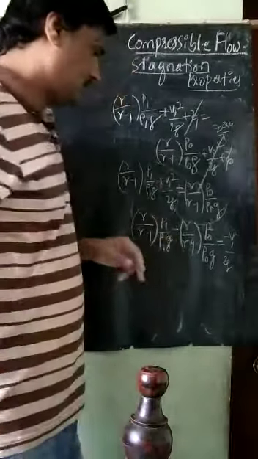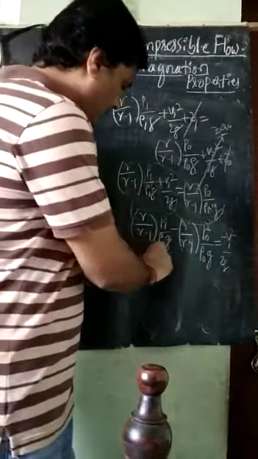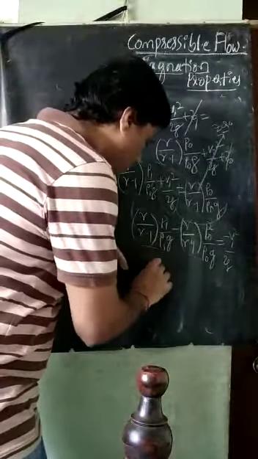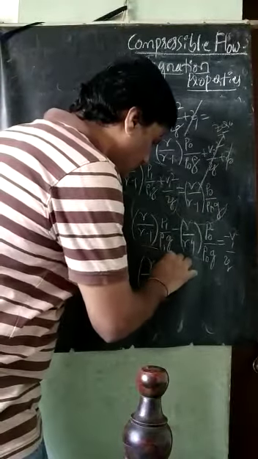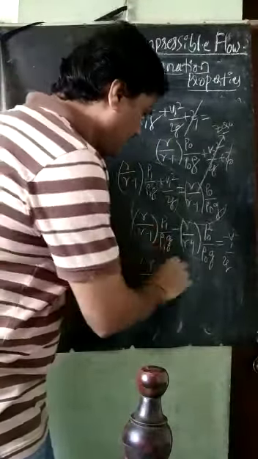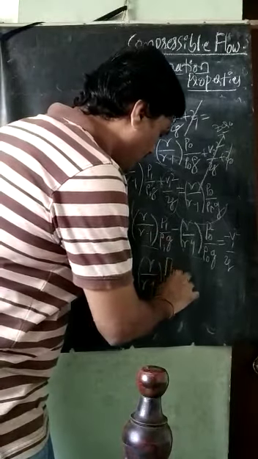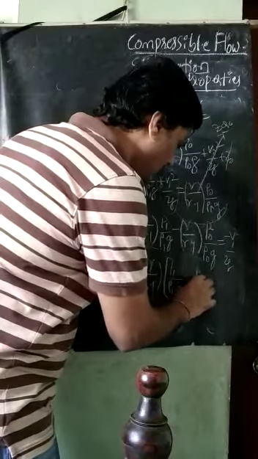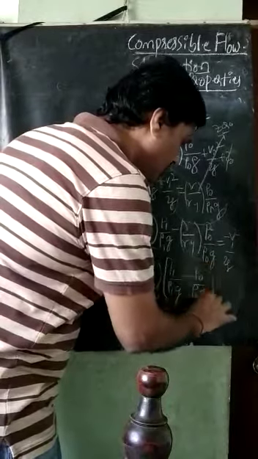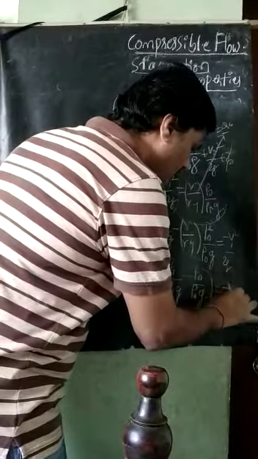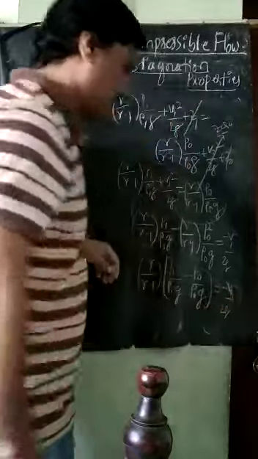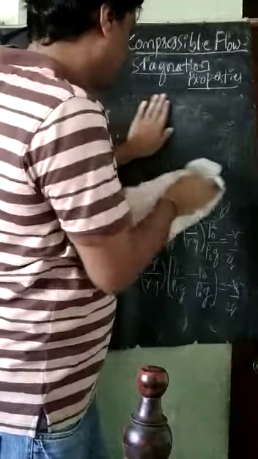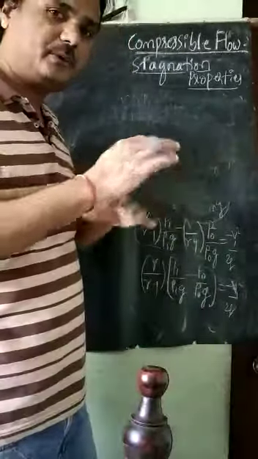So it is P1 by rho 1 here. Next, this gamma divided by gamma minus 1 is common, take it out. So in the bracket what is left is P1 divided by rho 1 into G minus P naught divided by rho naught into G, and this is equal to minus V1 square divided by 2G. This is the relation I am getting here. Next, again some mathematical simplification and readjustment of the terms.